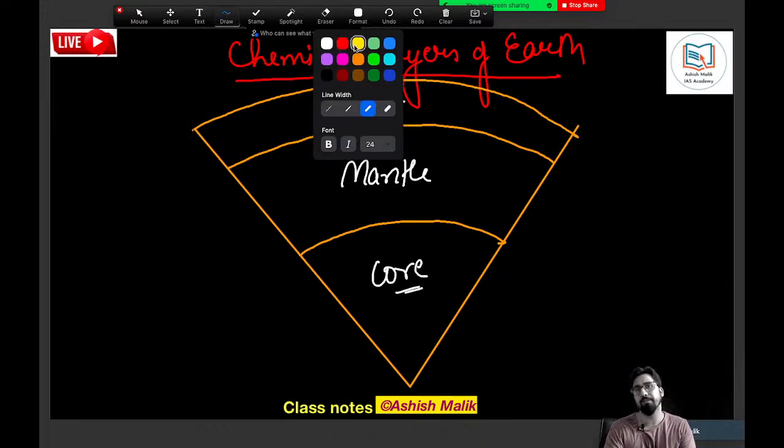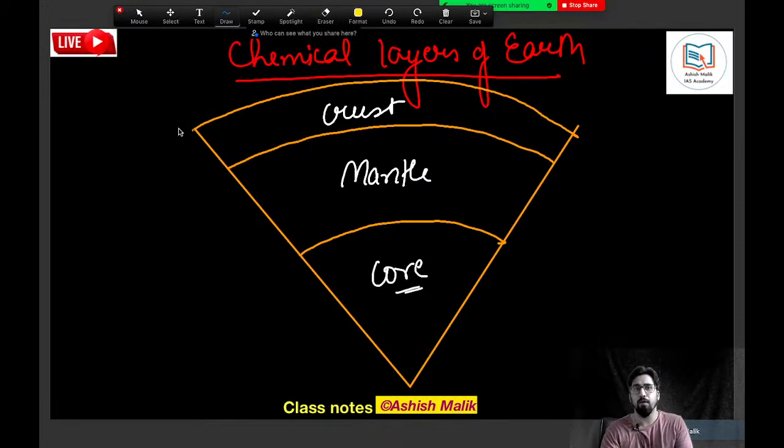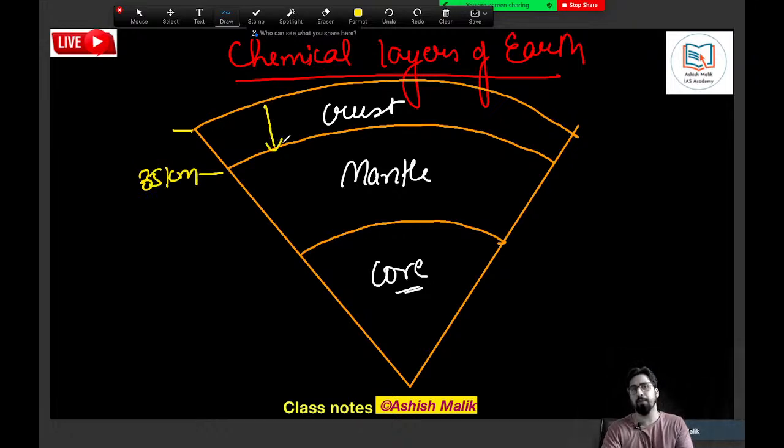The crust is basically from the top to an average depth of 35 kilometers. So the first 35 kilometers we have the crust.